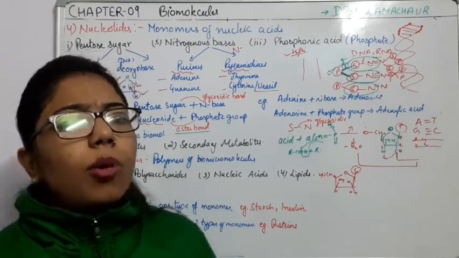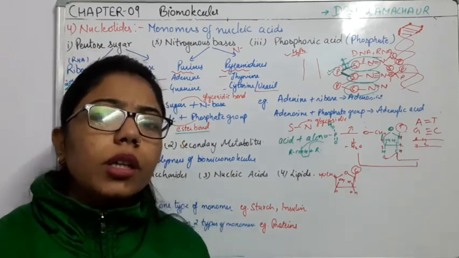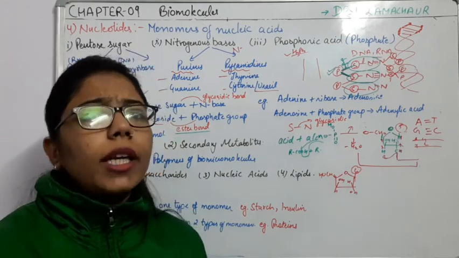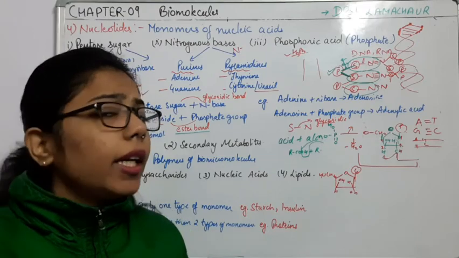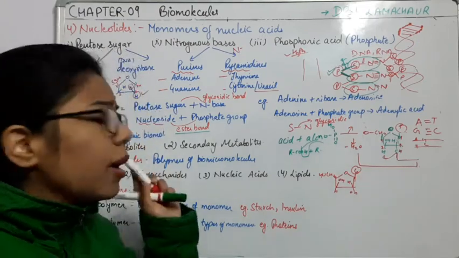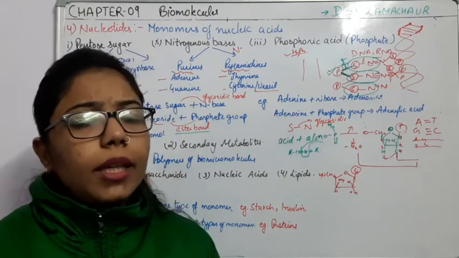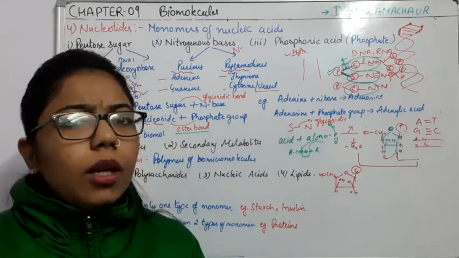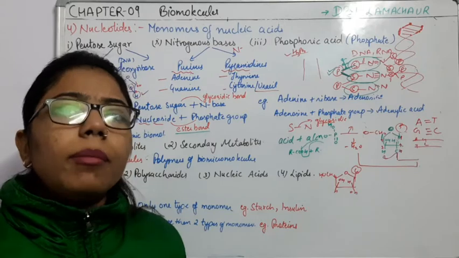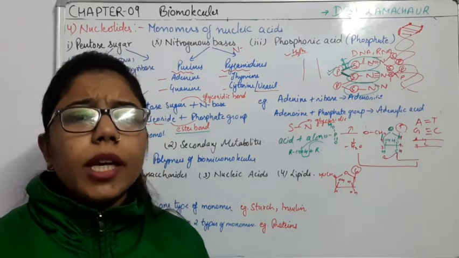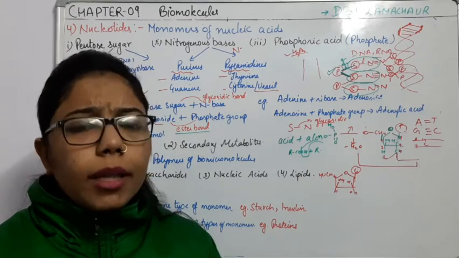So these biomolecules are very, very important for living organisms. Why? Because whatever metabolic activity takes place in our body, it takes place with the help of these biomolecules, whether micro or macro, but both are important for the metabolic activity. What is this metabolic activity? Anabolism, catabolism.